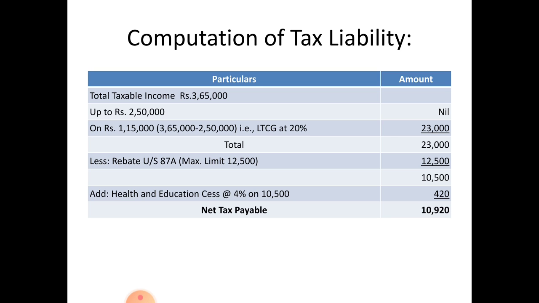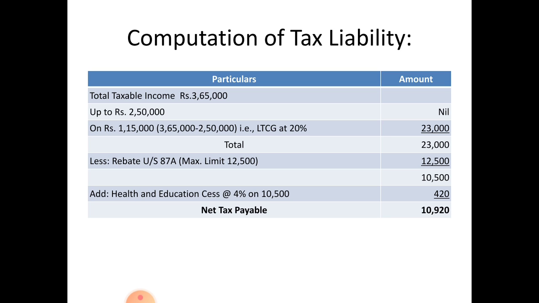Because of that reason, the balance amount you are taking as long term capital gain at 20%, that is 23,000. His total tax payment is 23,000. From that you have to deduct the rebate under section 87A. Maximum limit is 12,500. You can deduct the entire 12,500. You get 10,500 as his tax liability.